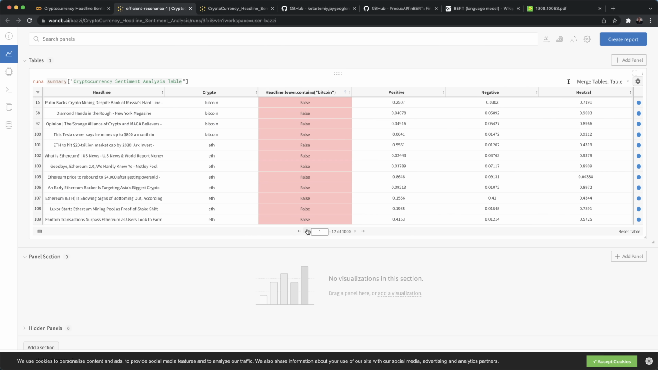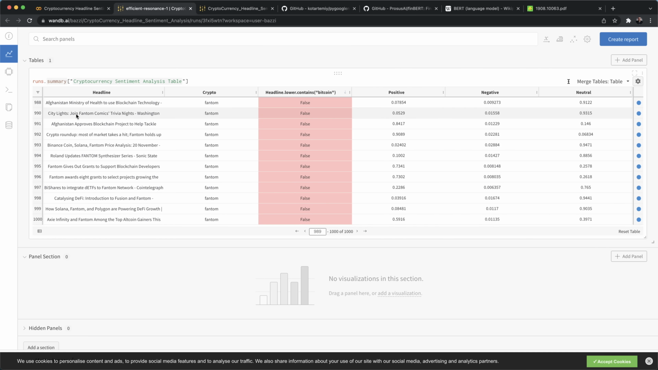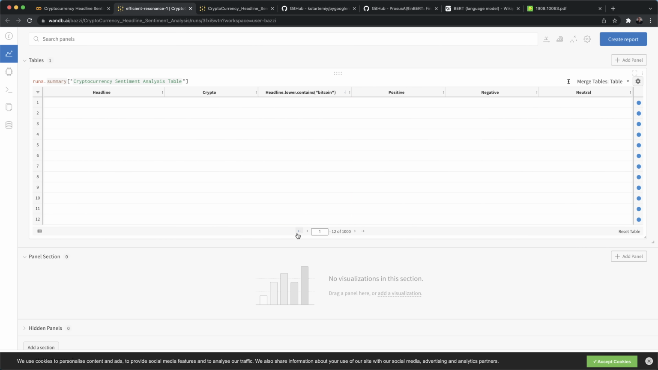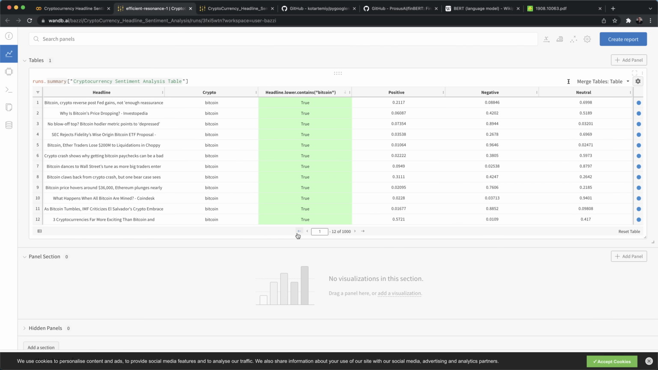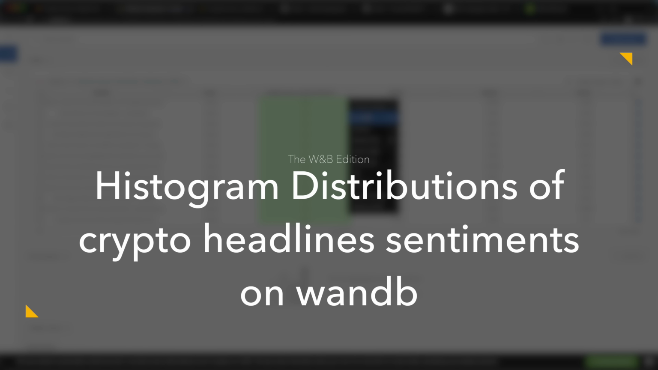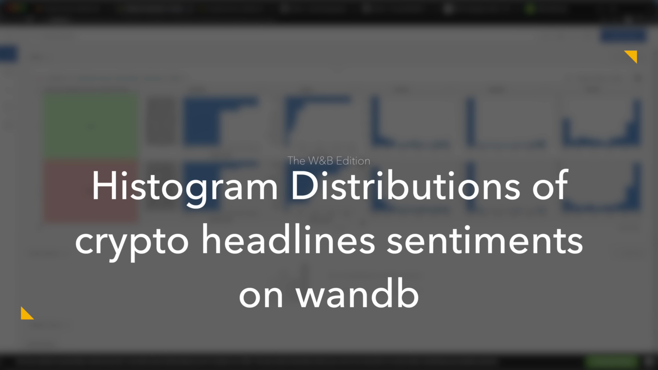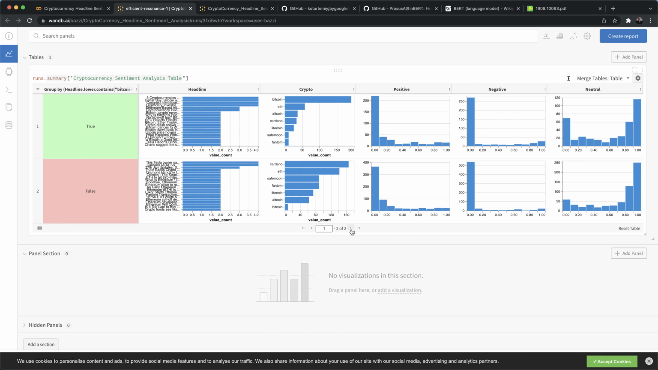Now, there's definitely others that are false. There you go. So now we've got a table that tells us whether this corresponding line contains the word Bitcoin or not. As you can see here, Bitcoin, true, Bitcoin, true, Bitcoin, true. But when I go, let's say here, there's no Bitcoin, it's false. Now, a better way to visualize what's going on is to group by this column. Let's group by this column and see what we get. We get all those beautiful plots provided to us for free by wandb.